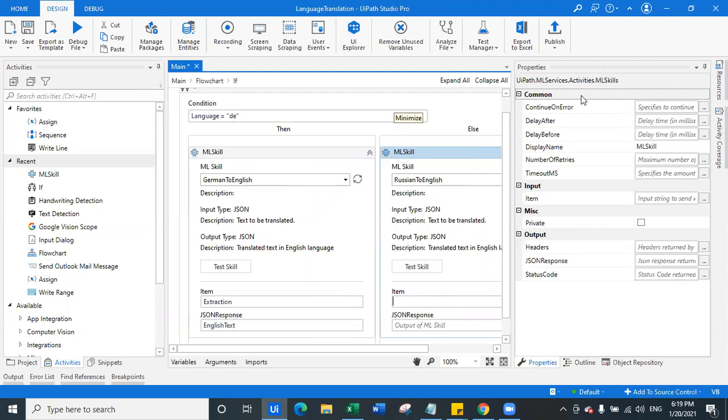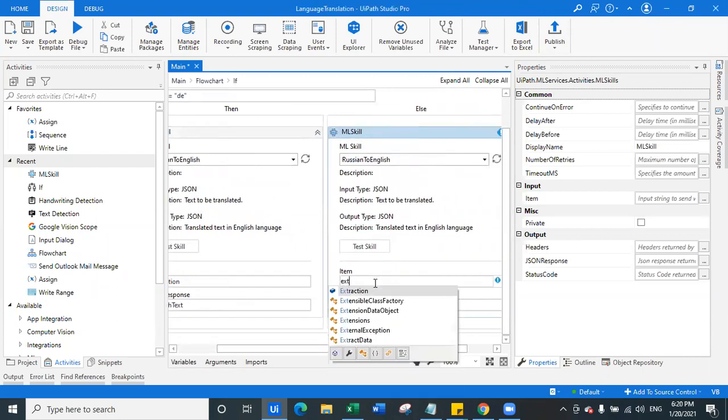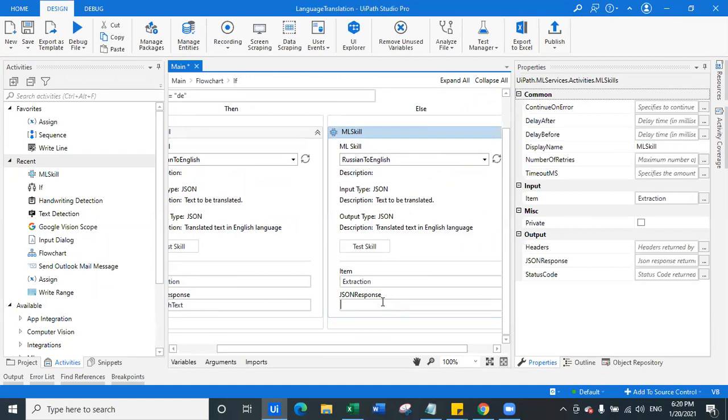Yes, Piyush, we can make 4 AI Fabric projects with an enterprise trial license, but only 4 because you have 2 AI robots. One AI robot is capable of creating 2 AI Fabric projects. Okay, now we will pass extraction here. Yes, so for Russian, it could be RU. So we can use that also.